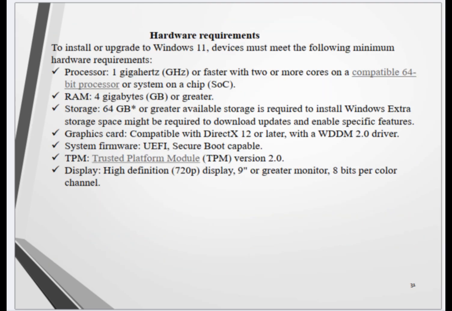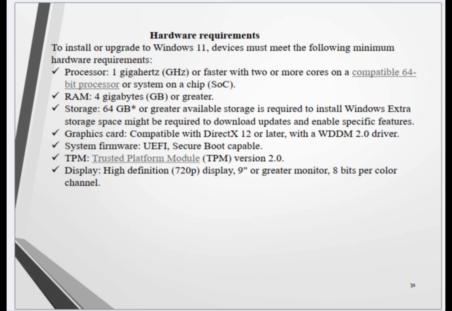30. Hardware requirements to install or upgrade to Windows 11. Devices must meet the following minimum hardware requirements: processor, 1 GHz or faster with 2 or more cores on a compatible 64-bit processor or system on a chip, SoC. RAM, 4 GB or greater. Storage, 64 GB or greater. Available storage is required to install Windows. Extra storage space might be required to download updates and enable specific features.